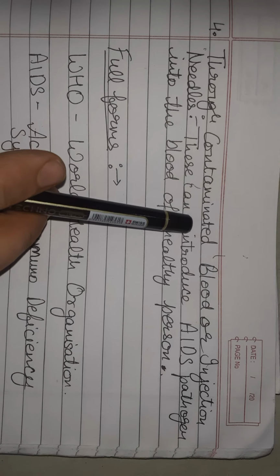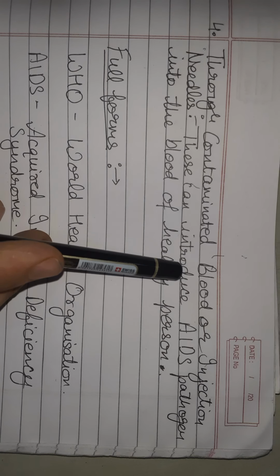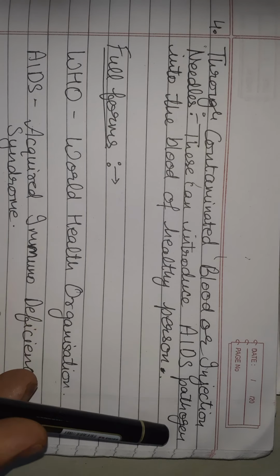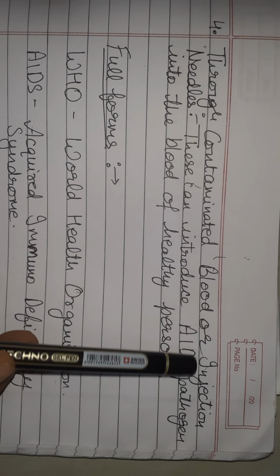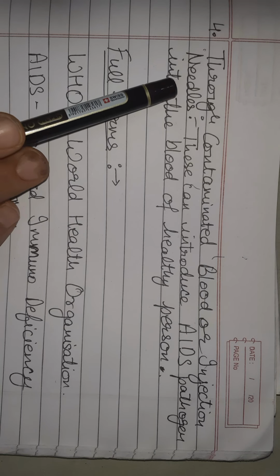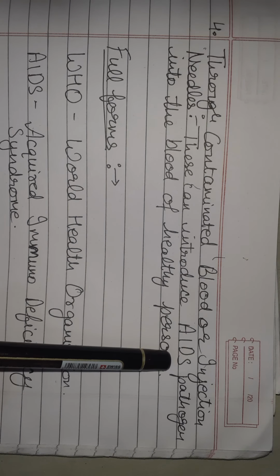Through contaminated blood or injection needles. These diseases can introduce AIDS pathogen into the blood of healthy person. That means infected blood or injection needles. They can also be cause of AIDS.